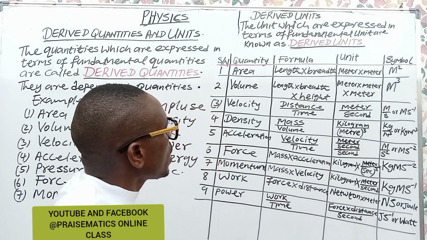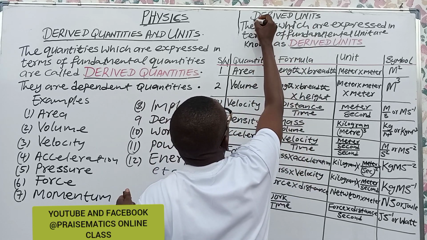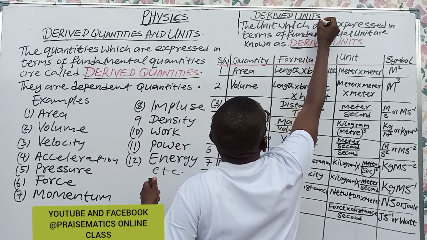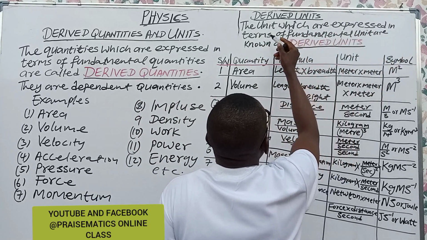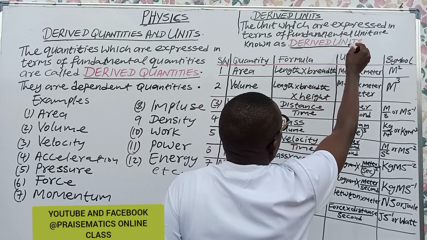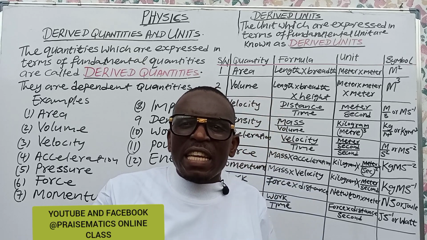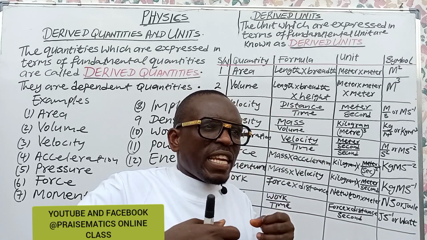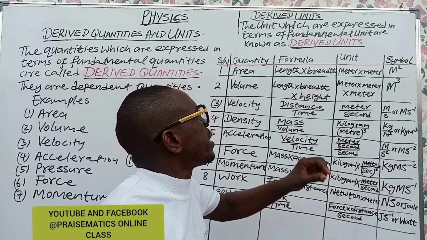Now let's look at derived units. Derived unit: the units which are expressed in terms of fundamental units are known as derived units. Those units that are formed from fundamental units are called derived units.